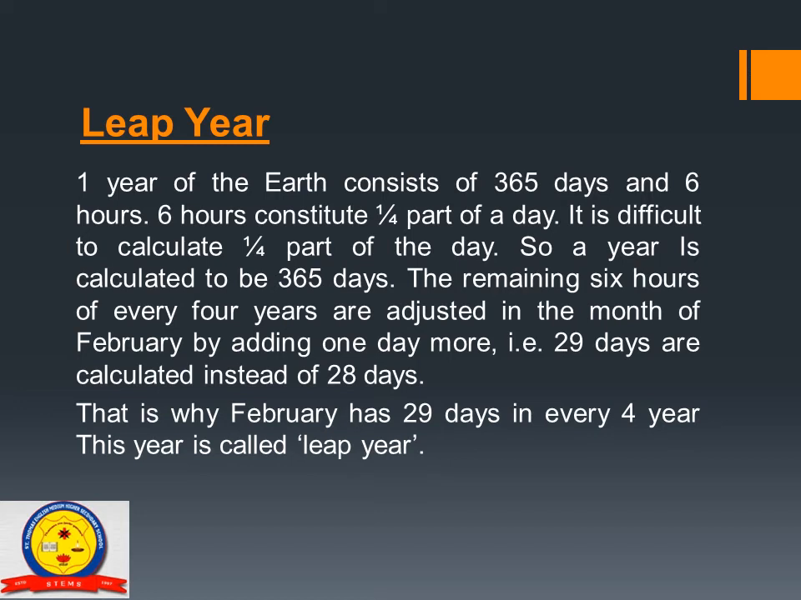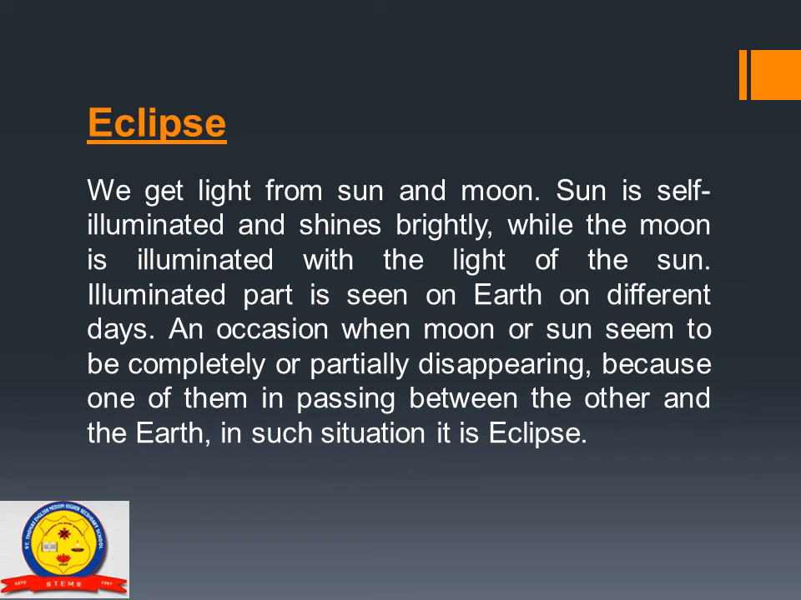The remaining 6 hours of every 4 years are adjusted in the month of February by adding 1 day more, means 29 days are calculated instead of 28 days. That is why February has 29 days in every 4 years. That year is called leap year.